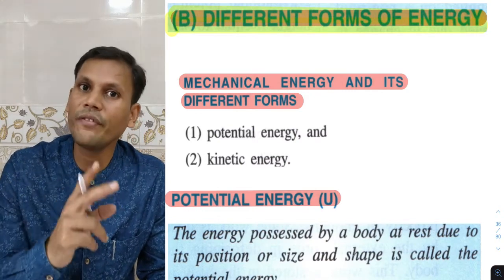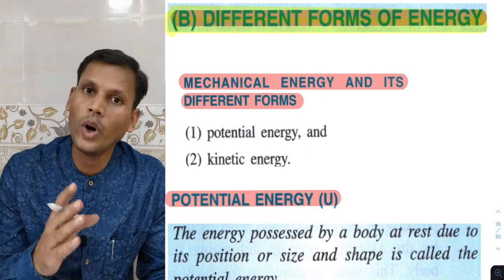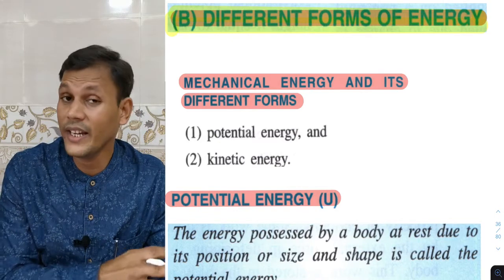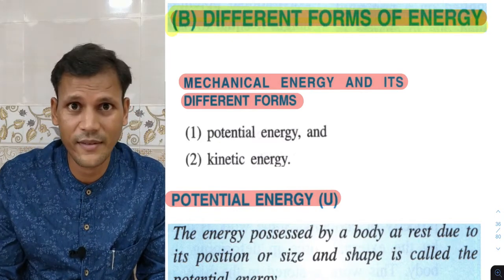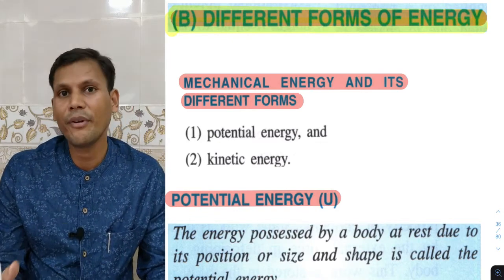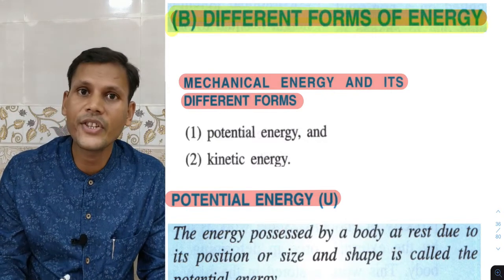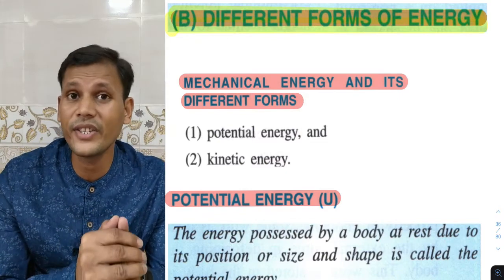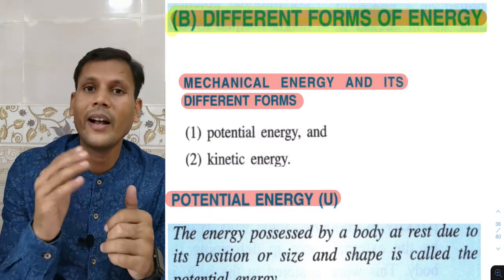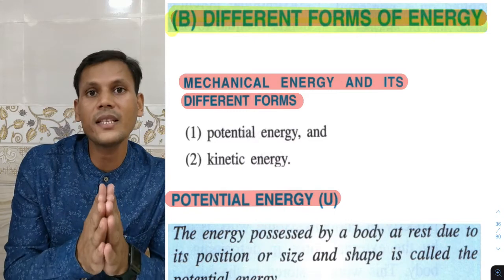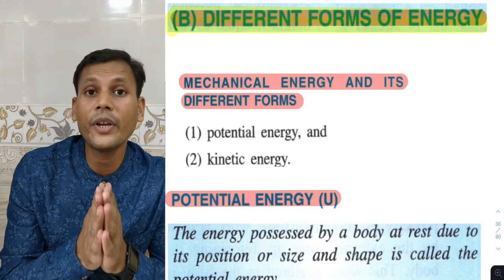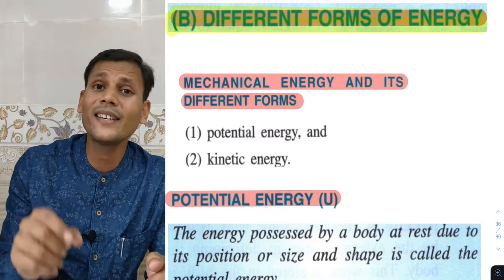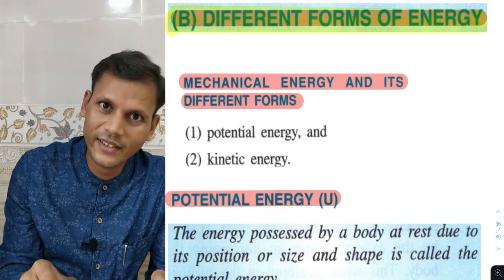Mechanical energy has two different types, two different parts: one is kinetic, another is potential. One by one we will discuss. First of all, I will explain what is kinetic and what is potential. Kinetic means motion, and potential means at rest.